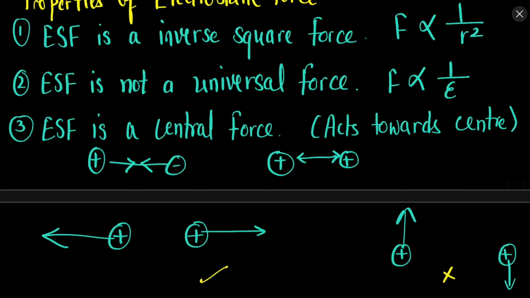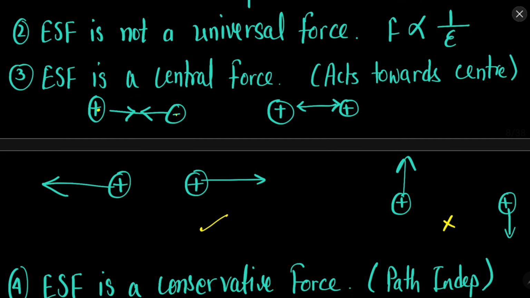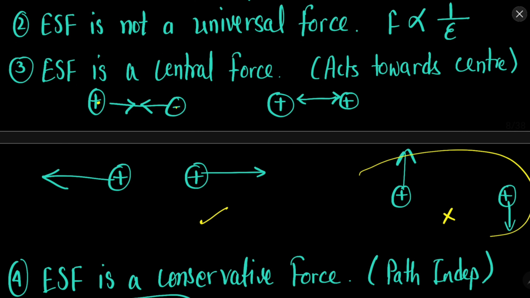Electrostatic force is also a central force. What does this mean? It acts towards the center, that is, the force of attraction and repulsion acts towards the center of the object. So the objects attract or repel each other along the line towards their center. Because of that this is called the central force. It is not like this. If we have two charges, they will not repel each other like this, they will repel each other like this.